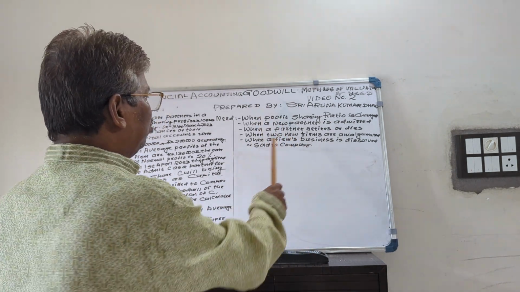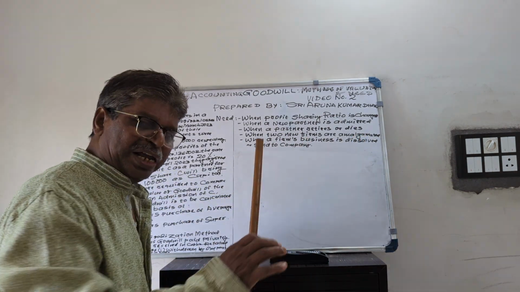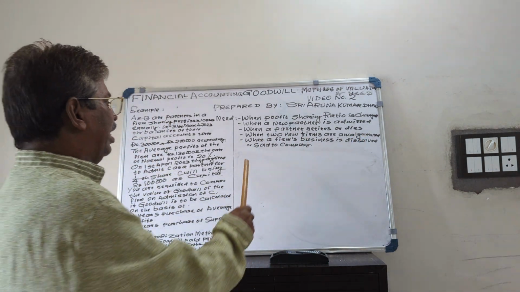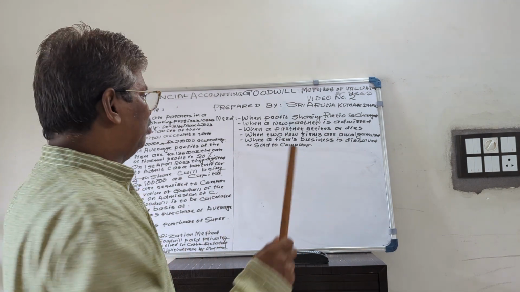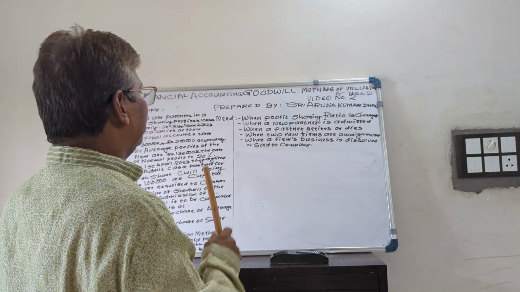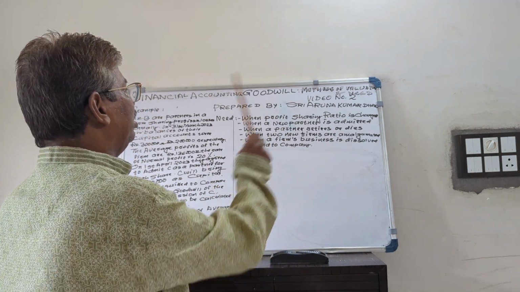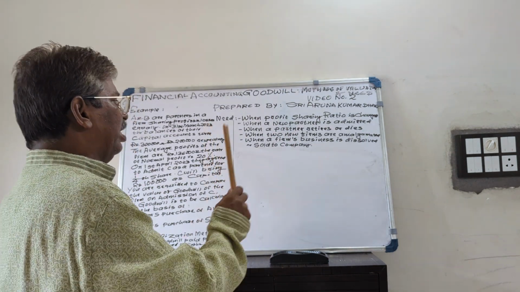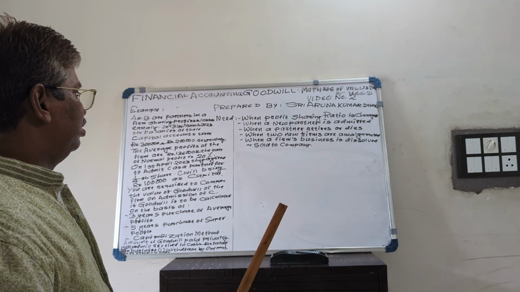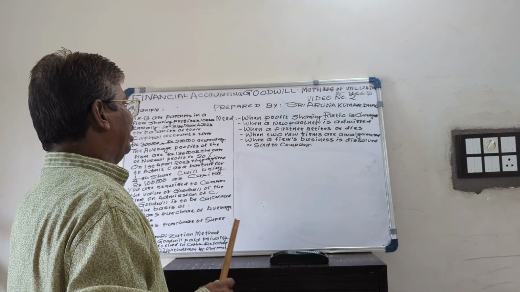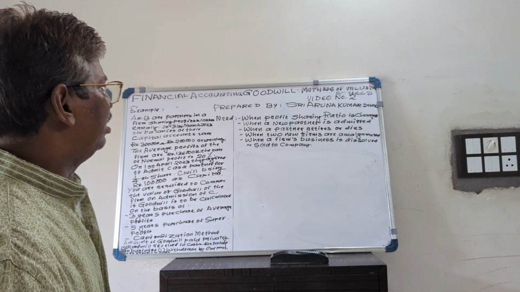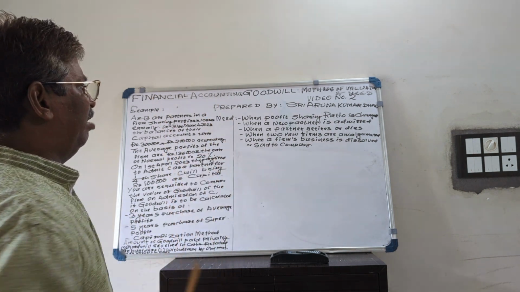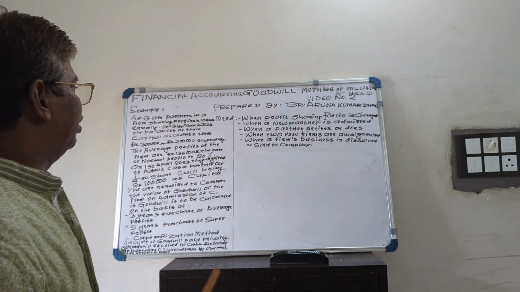Then, when two firms are amalgamated, when XY firm is amalgamated with AB firm, the two firms have to revalue the goodwill. Then when a firm is dissolved or sold to a company. So these are the requirements for which the partnership firm wants valuation of goodwill.